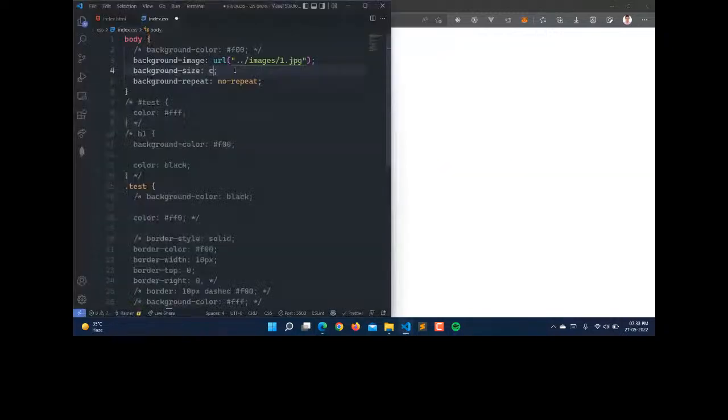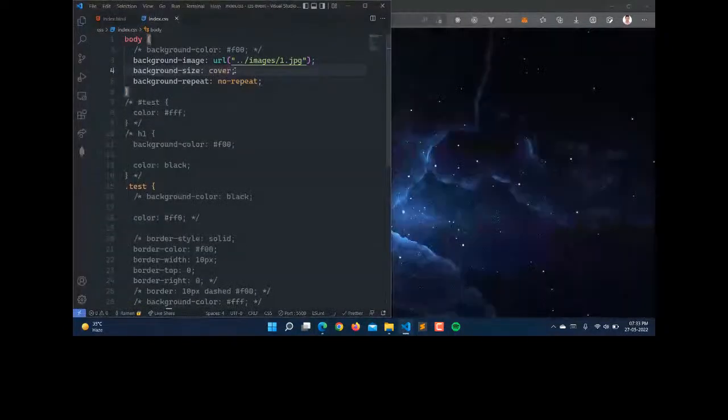Now we can set the background size as cover, and you can see the image is a little better. We can also set the image size as 100% width and 100% height. So you can see this.